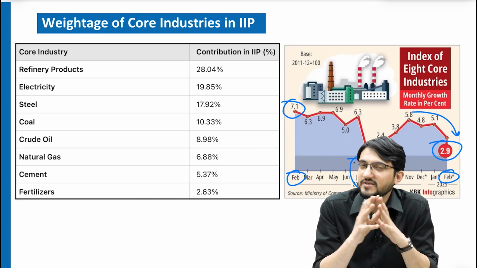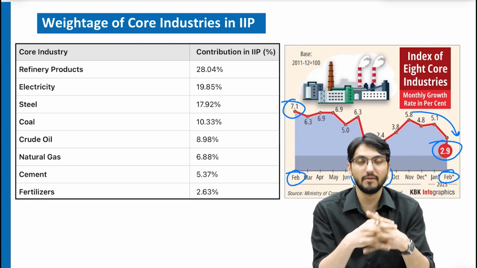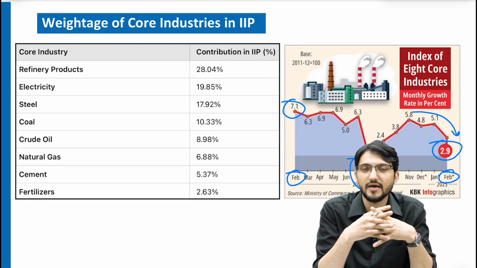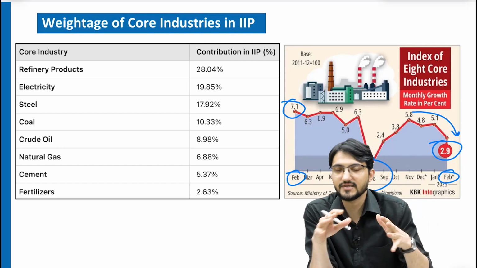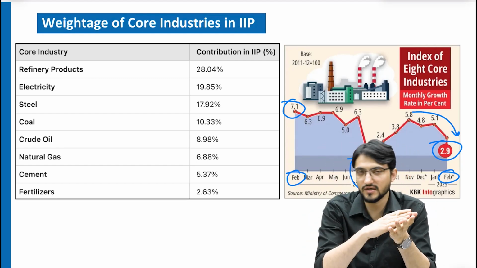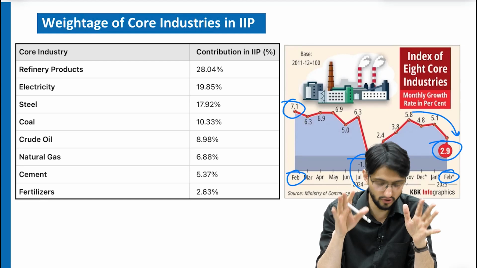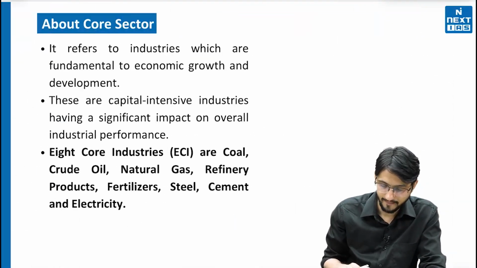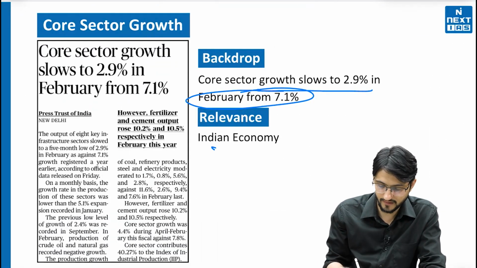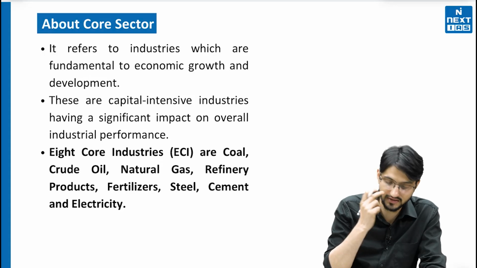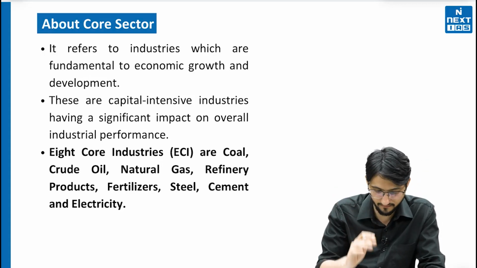So you all know UPSC may ask a question that in recent quarters or recent months, the industrial production index has shown consistent growth or consistent decline. That will not be true. So this is one thing. Now, what is this core sector? What is this index of industrial production? We will look at it very quickly, very briefly.